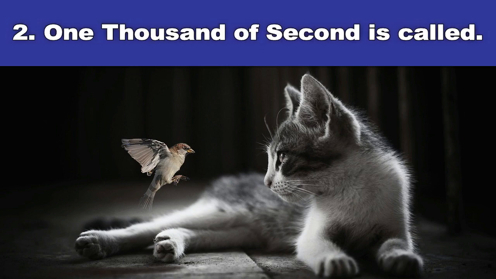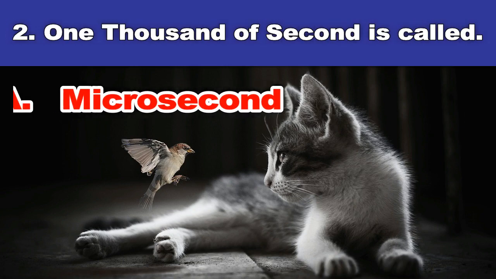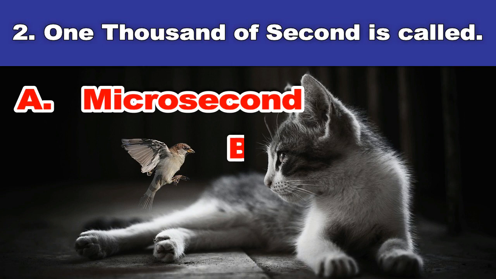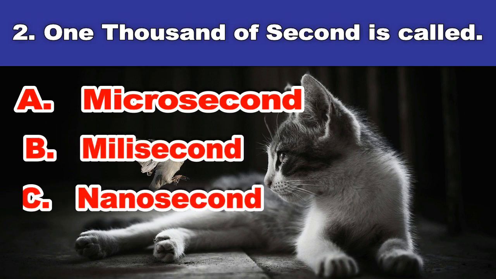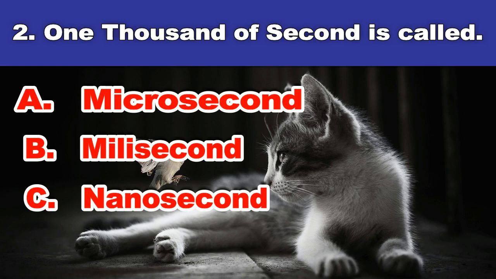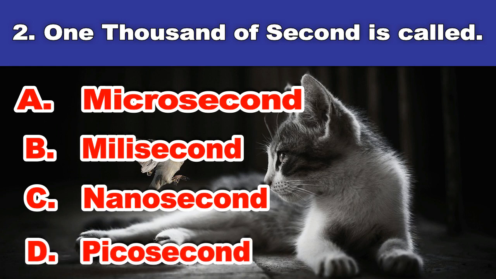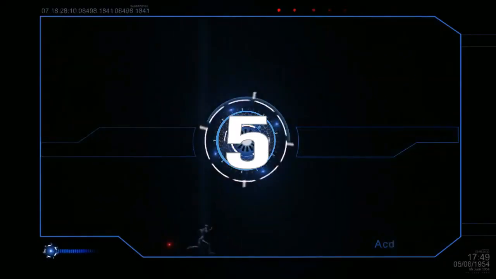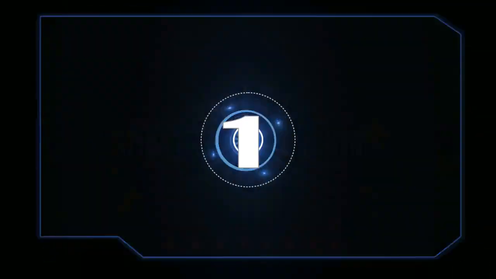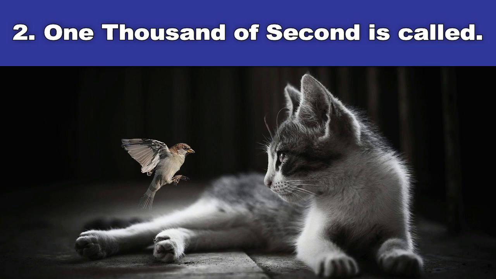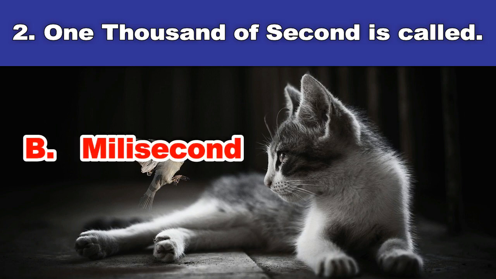1,000th of a second is called: A. Microsecond, B. Millisecond, C. Nanosecond, D. Picosecond. And the answer is millisecond.